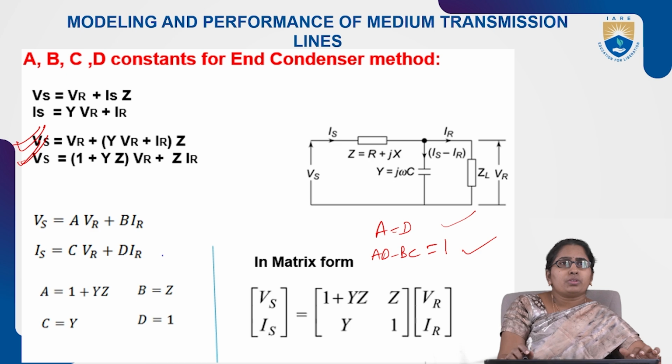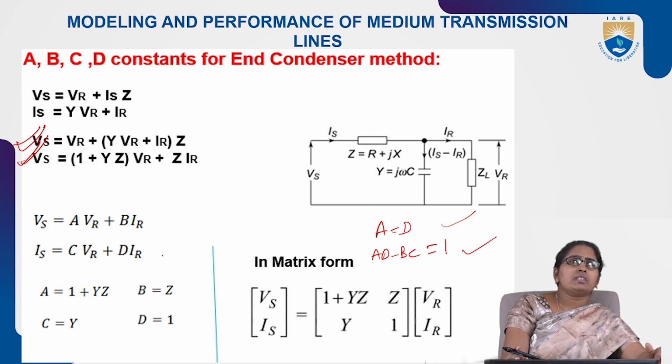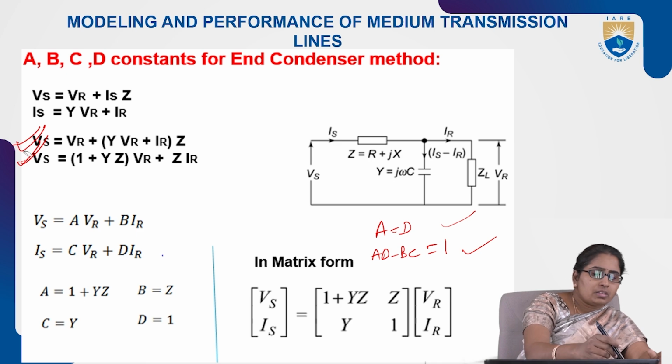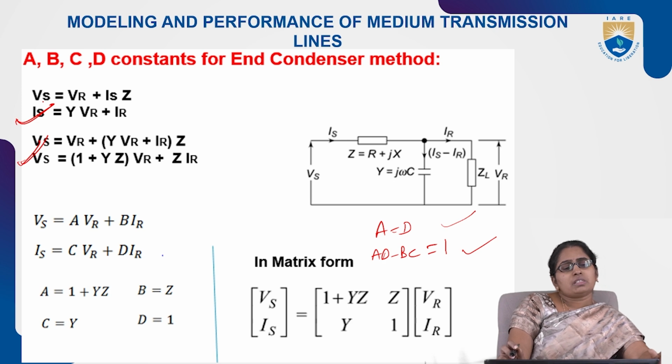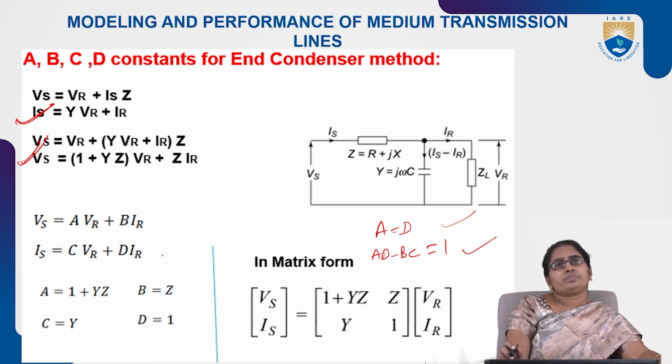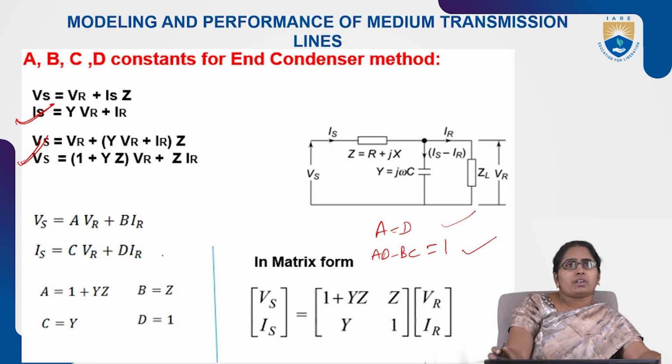Now, from the previous slide we know Vs is given by VR plus impedance into Is, and Is is given by IR plus Y into VR.